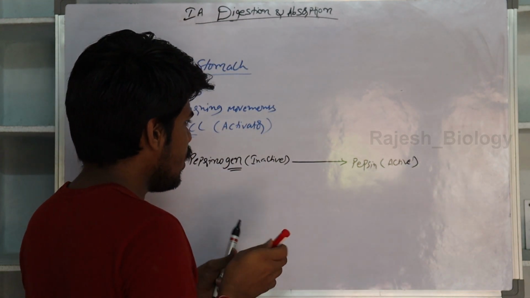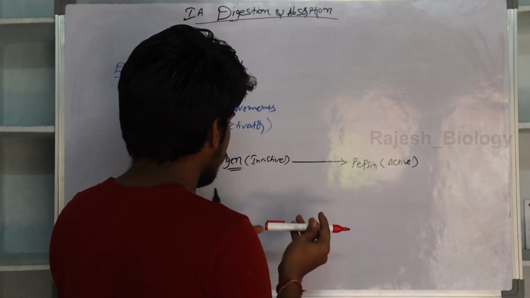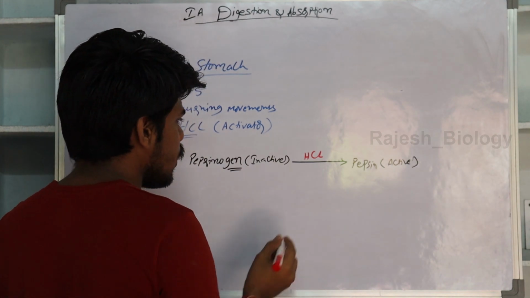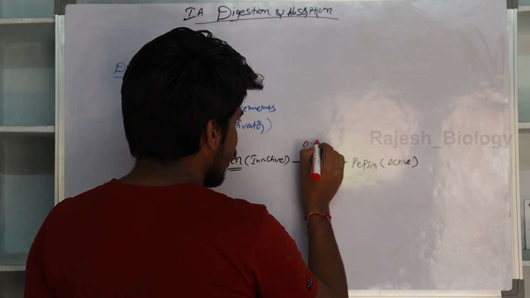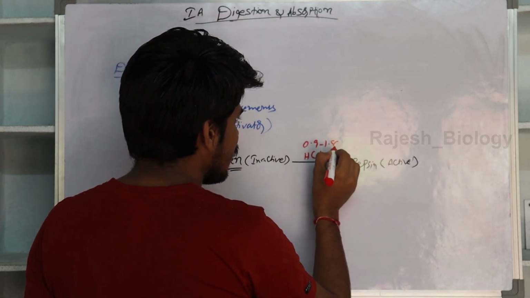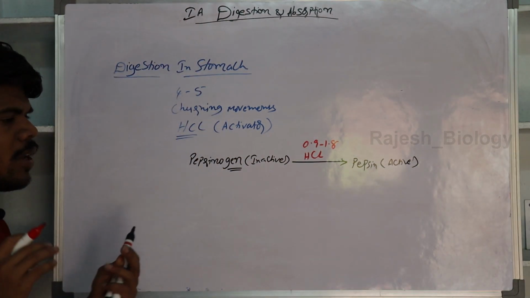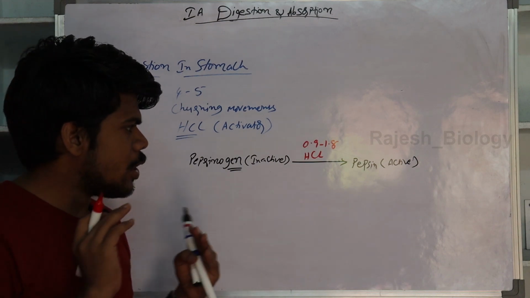That pH of 0.9 to 1.8 is the optimal pH for the conversion of inactive pepsinogen into active pepsin.